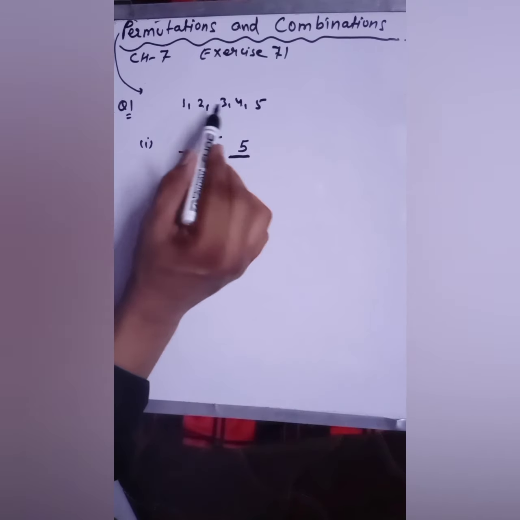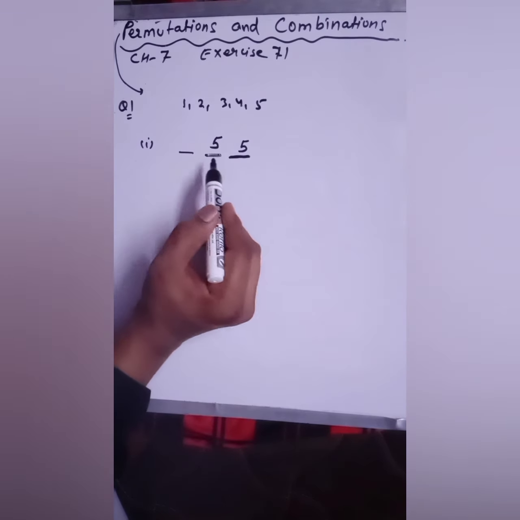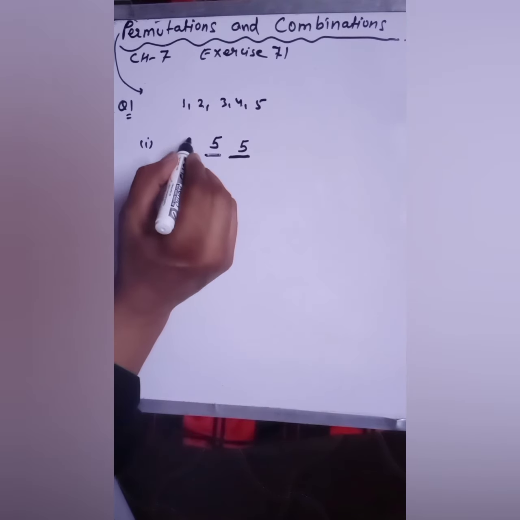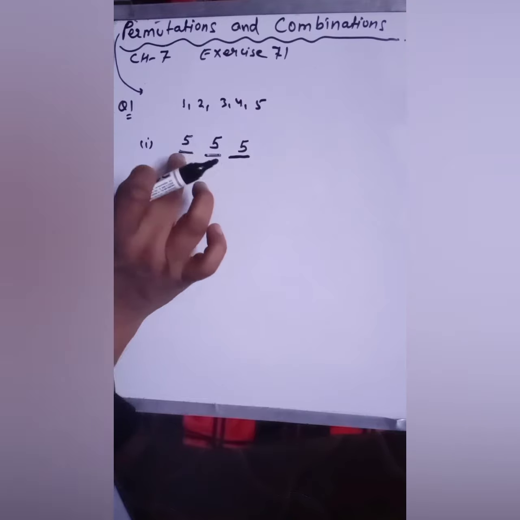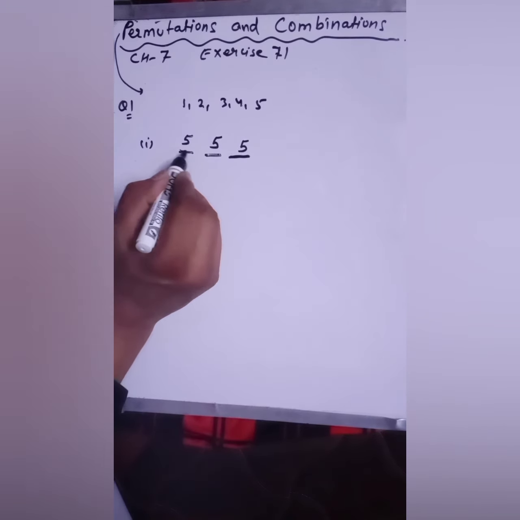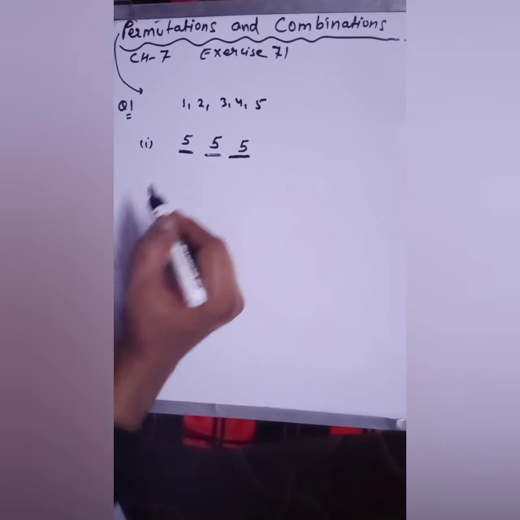So you can choose any of the 5 numbers for the 100 place also. Repetition is allowed, so you can use any of these numbers. So you have 5 choices to fill the 100 place.